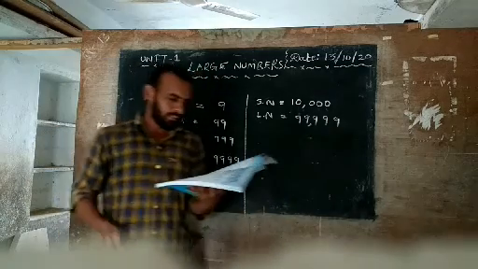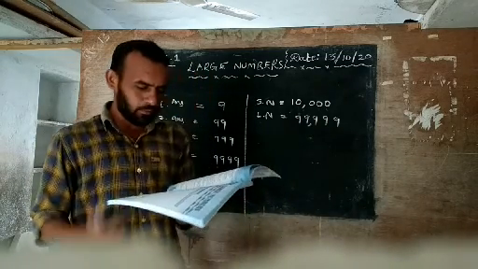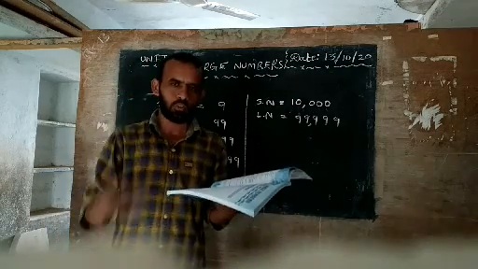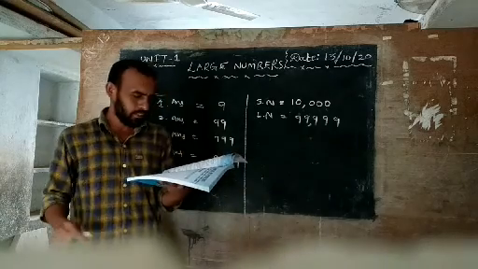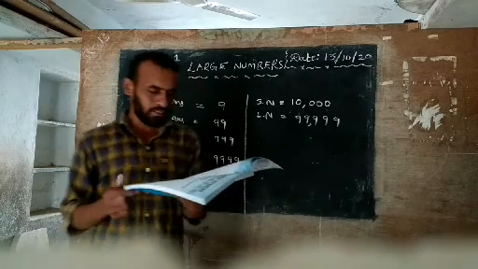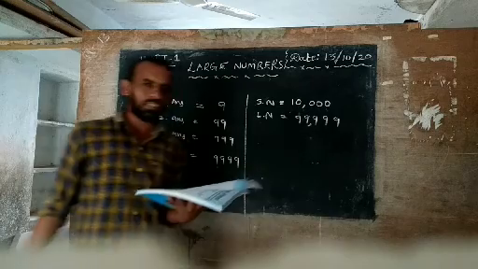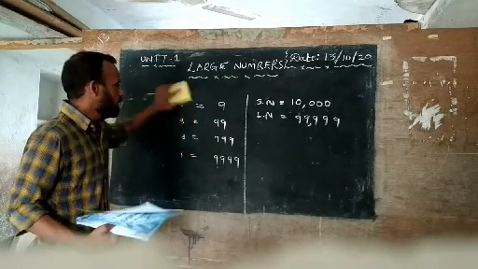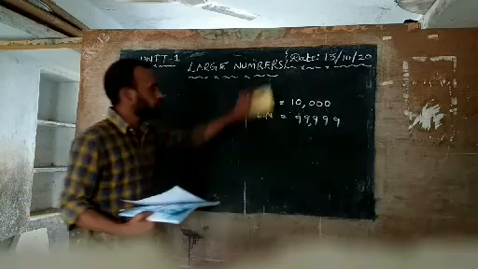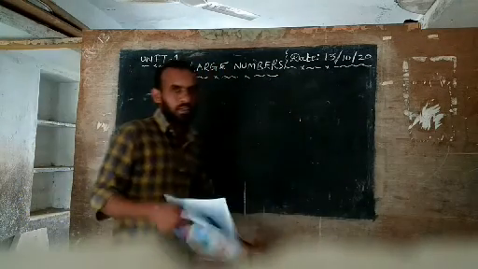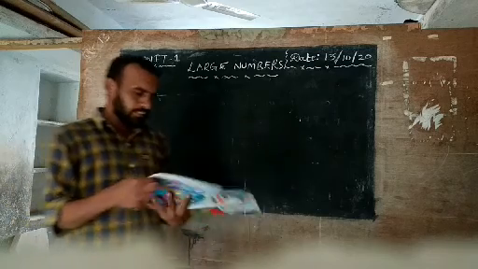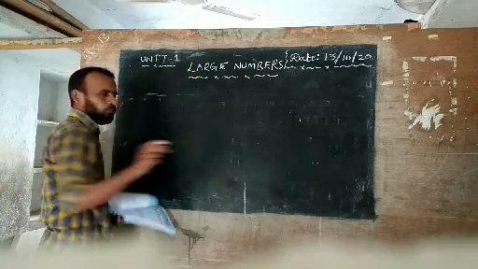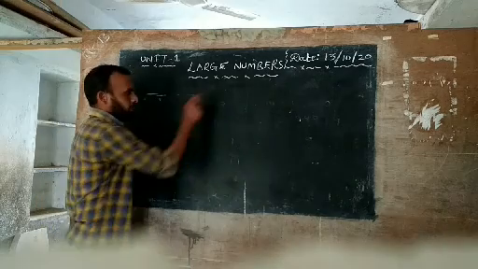Okay. Next, we will discuss the second part. Answer the following questions. Here some questions are given. Now you write the answers. I am going with the first question: which is the smallest 2 digit number? We discussed largest numbers just before. Now we are going to discuss the smallest number. You are asked which is the smallest 2 digit number.